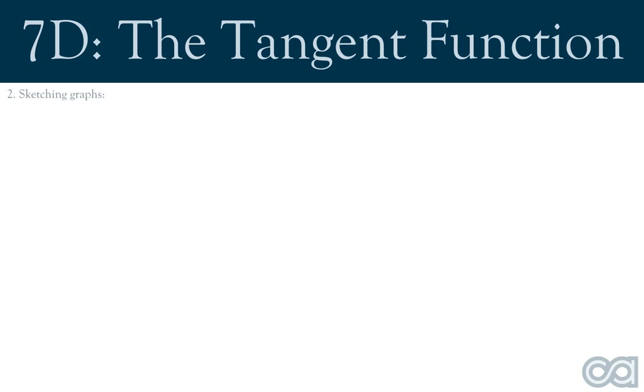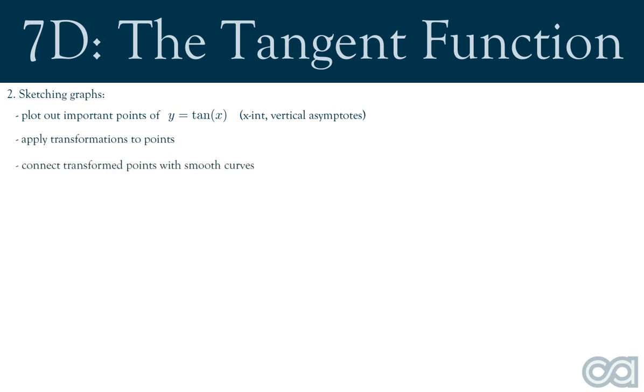Question type 2. Sketching the graph of a tangent function in the form y equals tan of b multiplied by x take c. Here we must first plot out the important points of a basic tangent function, that is, the x-intercepts and the positions of the vertical asymptotes, and then apply the given transformations to these points. We can then connect these transformed points with smooth curves.